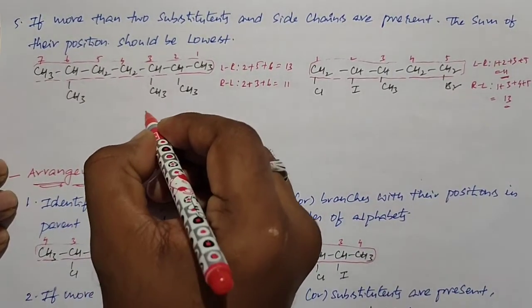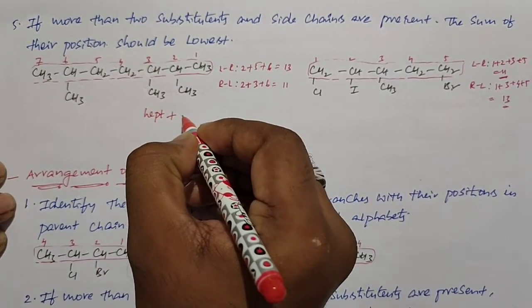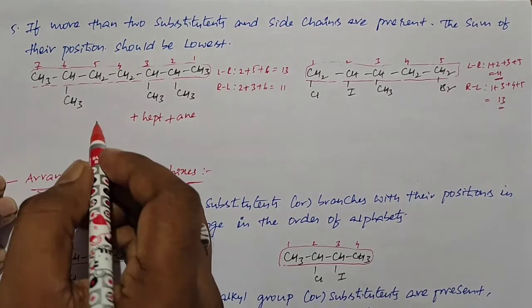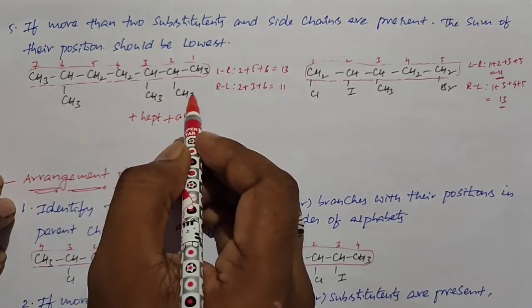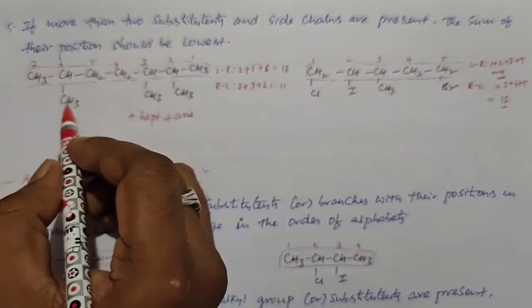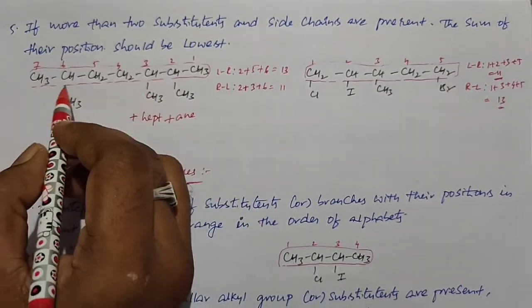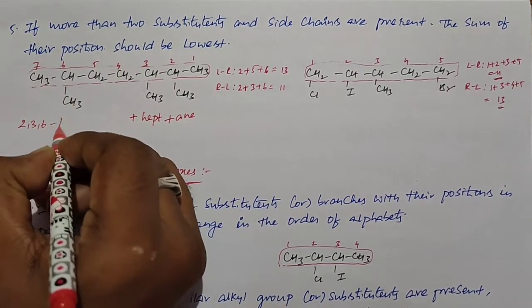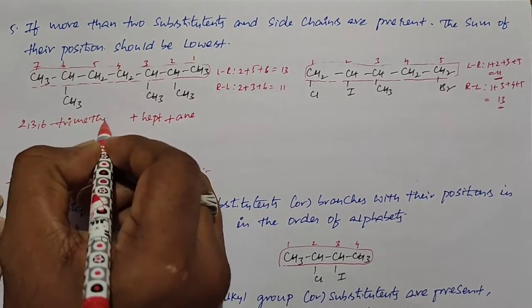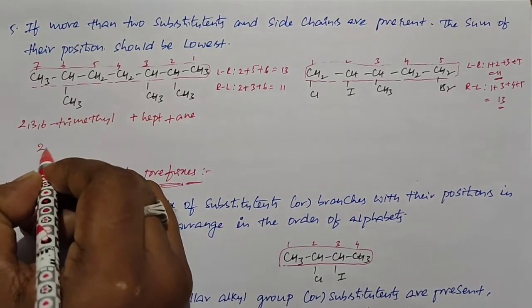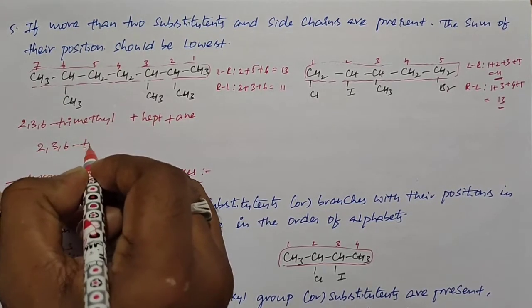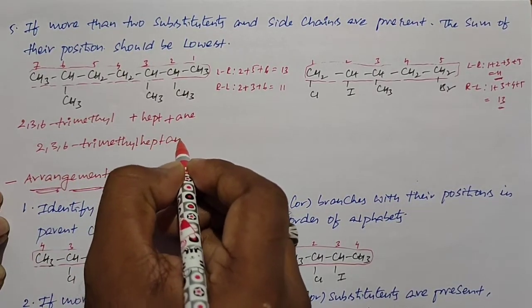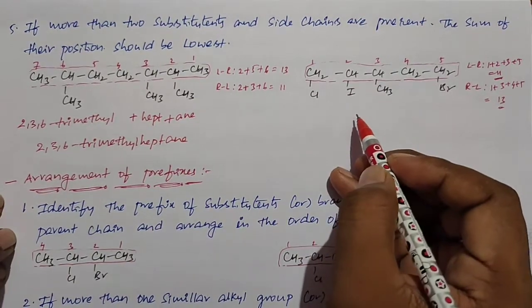So the root word is hept and primary suffix is "-ane", secondary suffix is absent, primary prefix also absent. Then secondary prefix, here we have only one prefix, that is methyl at different positions. The methyl present at second carbon, third carbon, sixth carbon. So 3 methyl groups is there. So then the prefix is 2, 3, 6 trimethyl. So the name of the compound is 2, 3, 6 trimethylheptane.